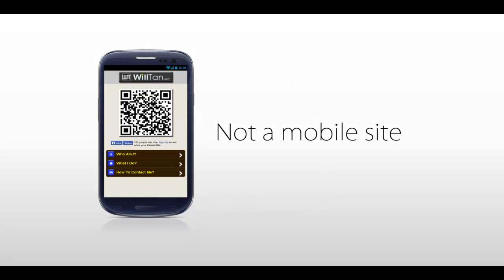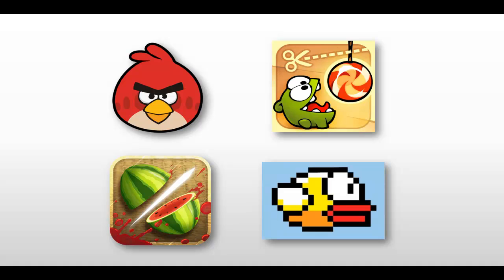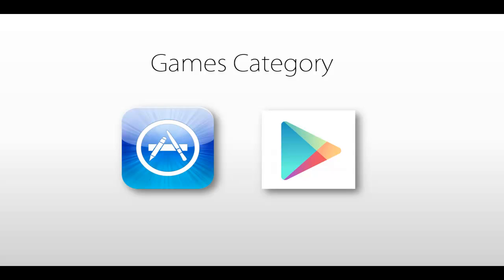And no, I'm not referring to creating a mobile site, or rather an HTML5 version of the mobile site that fits into smaller screen size smartphones. I'm looking into actual native gaming apps like Angry Birds, Cut the Rope, Fruit Ninja, and one mobile app that has caused a global phenomenal hoo-ha like Flappy Bird. Yes, I'm talking about those mobile gaming apps that are usually in the games category of the iOS App Store and Google Play.